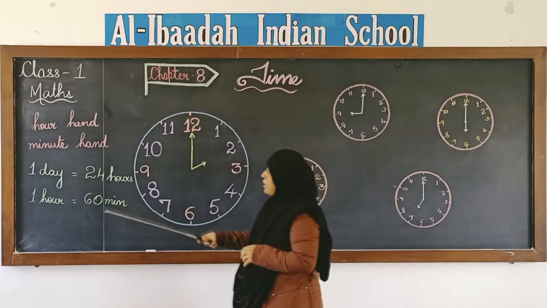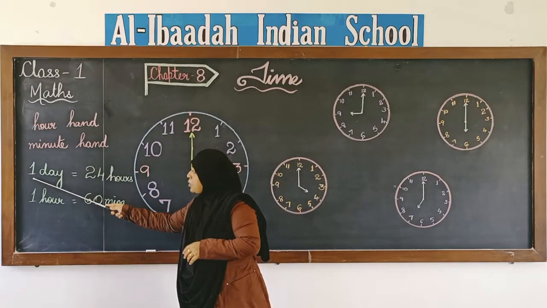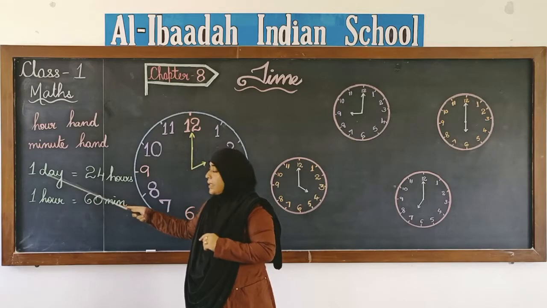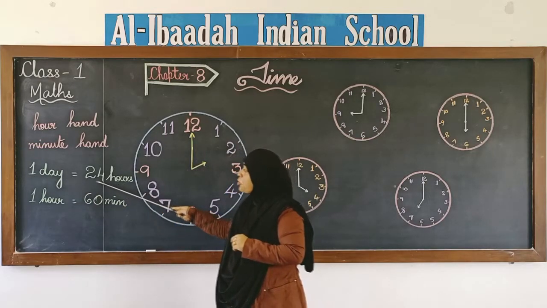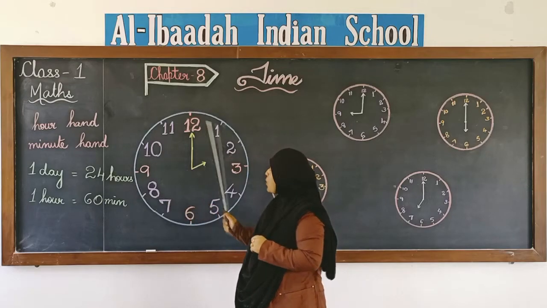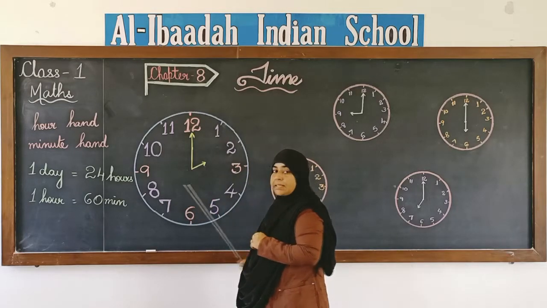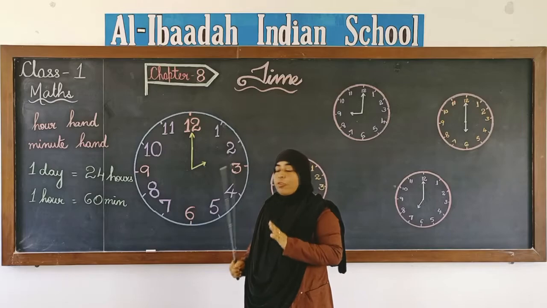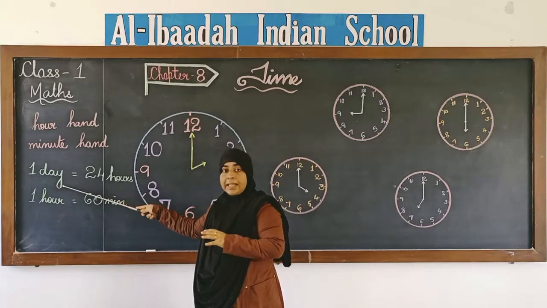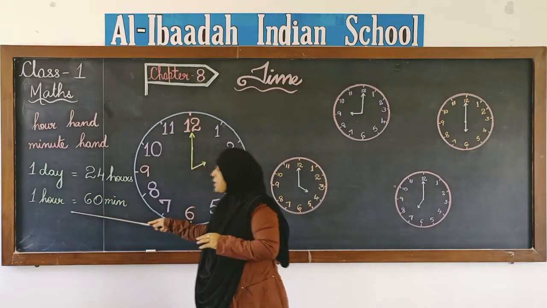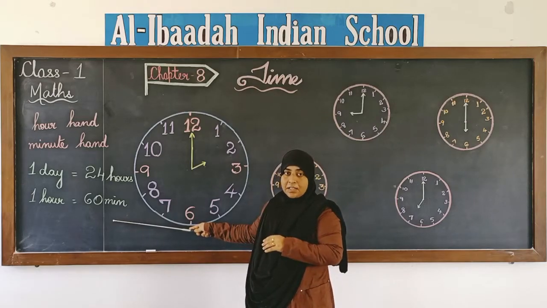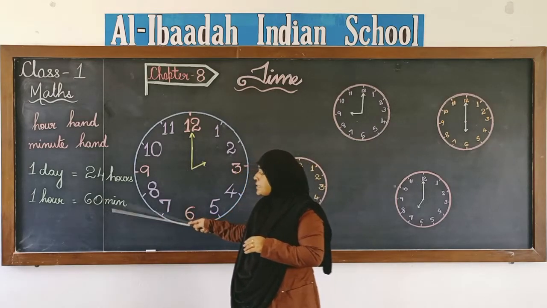Now, we should also know that in one day there are 24 hours. So 1 hour, 2 hours, 3 hours, like this there are 24 hours in a day, and in 1 hour there are 60 minutes. 1 hour has 60 minutes.